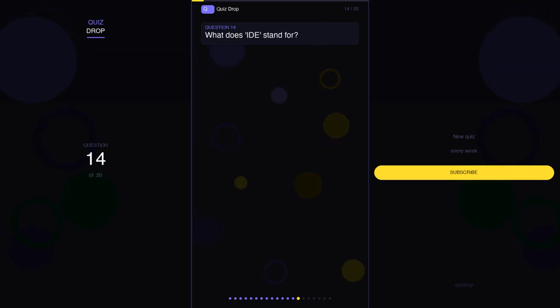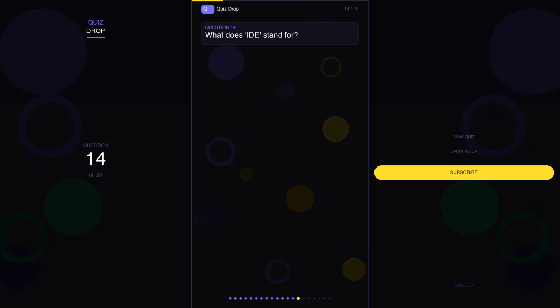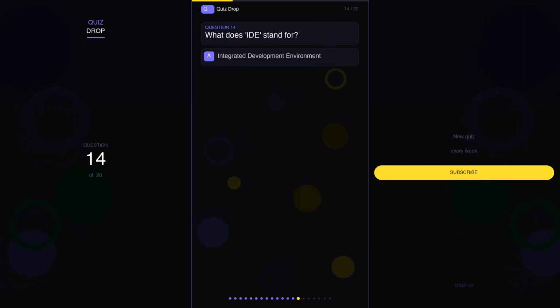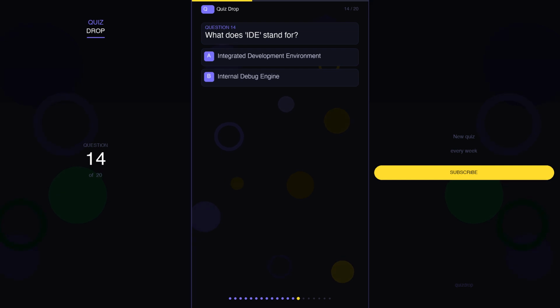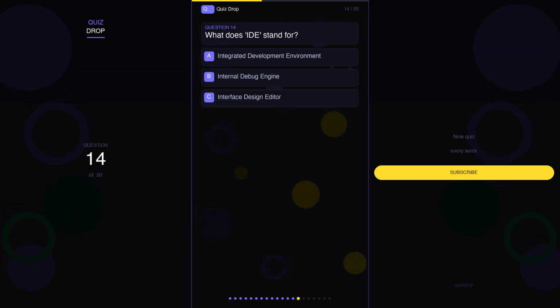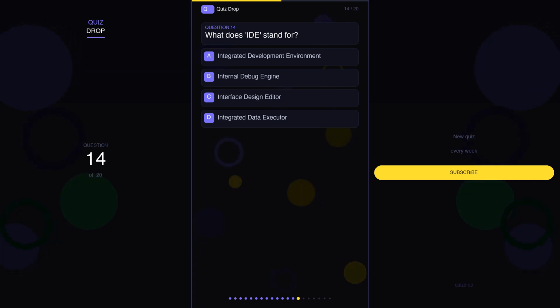Question 14. What does IDE stand for? Your options are A. Integrated Development Environment, B. Internal Debug Engine, C. Interface Design Editor, D. Integrated Data Executor.